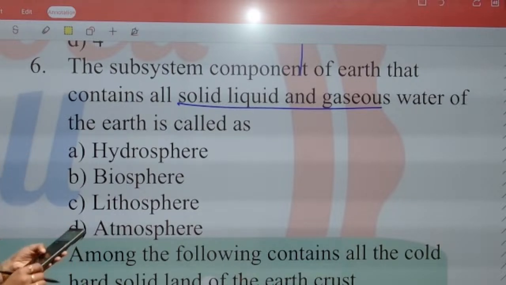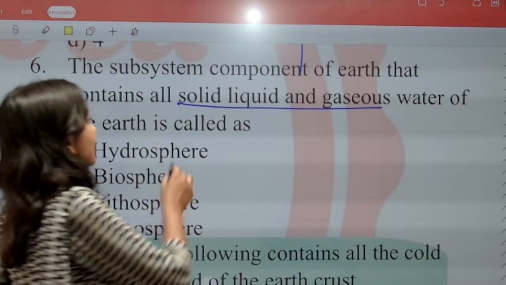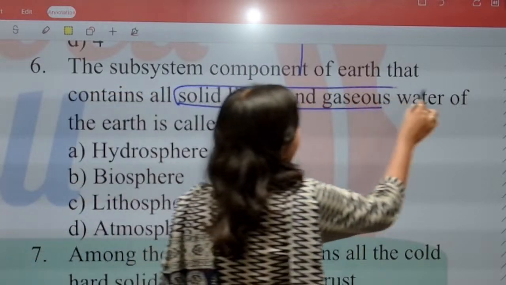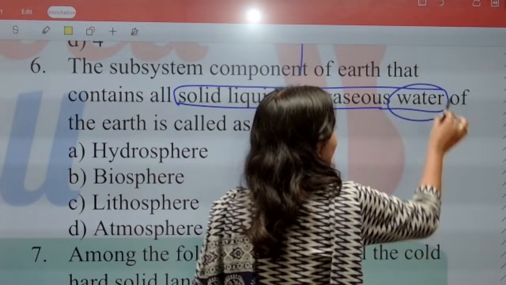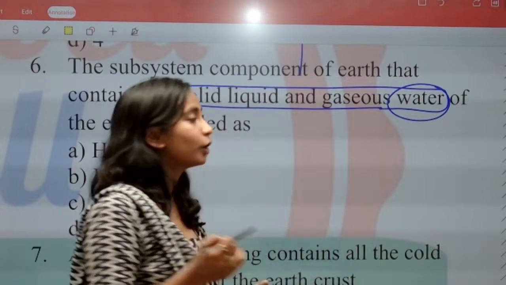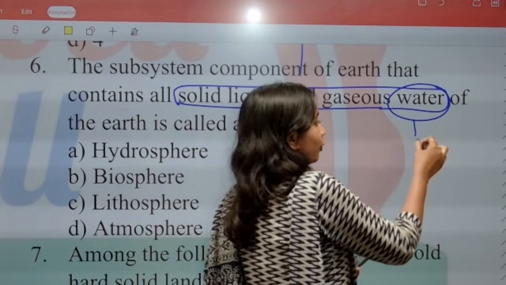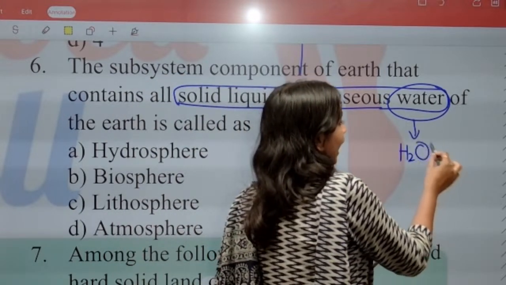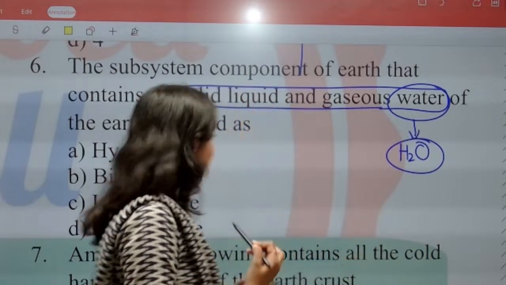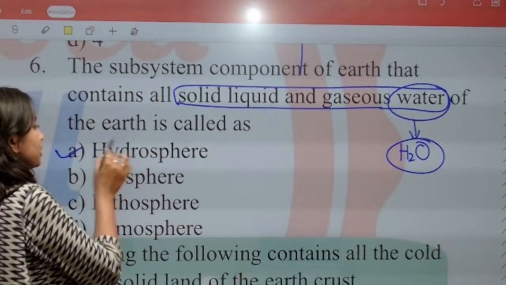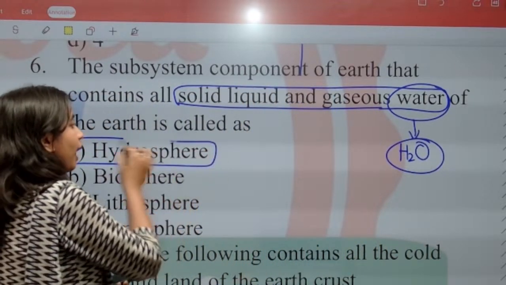Okay, so why will D be the answer? What is the question asking? Solid, liquid and gaseous water. The question is asking for water. What is the chemical formula of water? H2O. Where is water present? The subsystem of Earth that contains the water is called the hydrosphere.